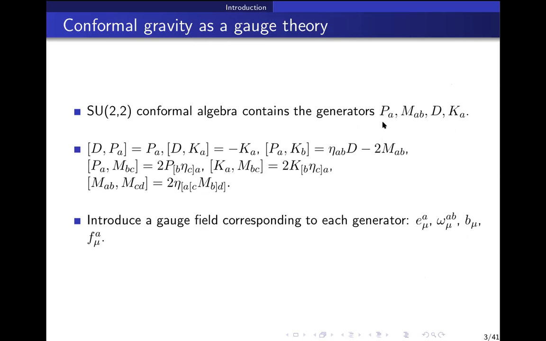Since we are not doing a usual gauge theory of internal symmetries, but we have gauged translations, when you gauge translations, you get general coordinate transformations, and because of this, all the space-time part of the conformal transformations is already included in these local translations. So by some basis change of the algebra, we can make sure that omega_mu^ab, b_mu, and f_mu^a are gauge fields corresponding to the internal part of these transformations.